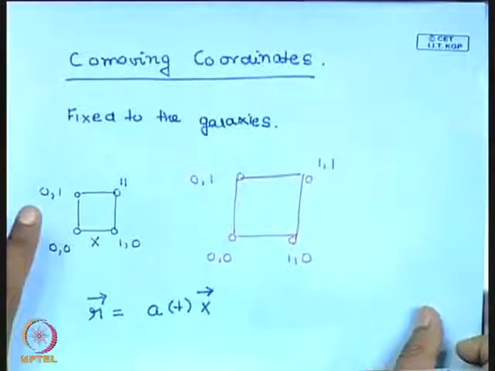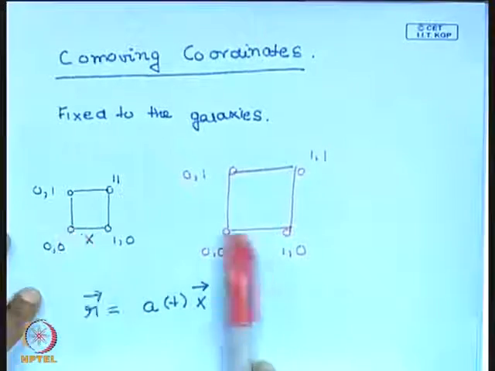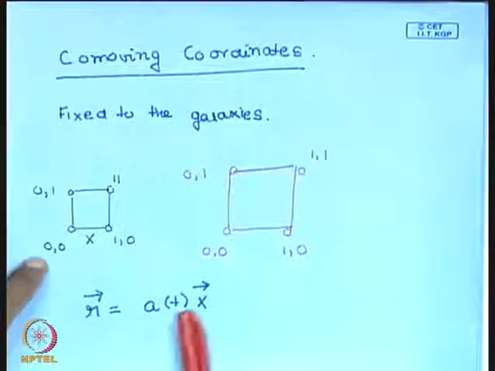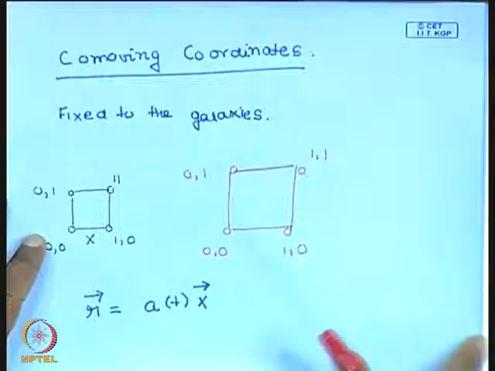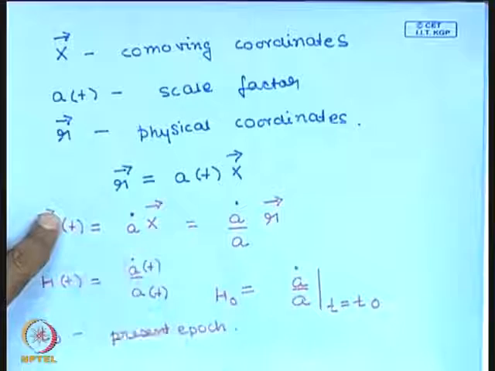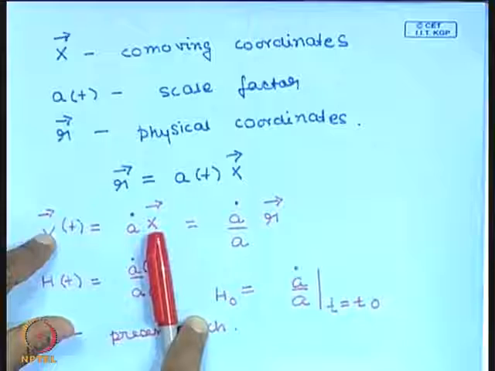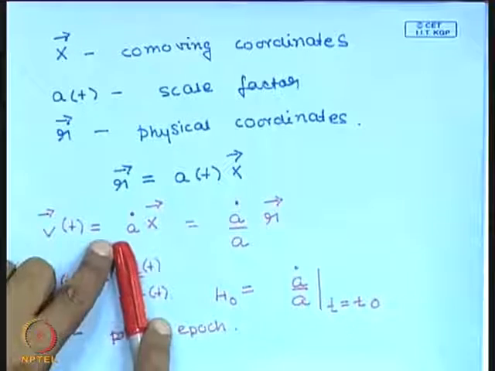I had told you in the last class that we are led to a model where the entire universe is filled with galaxies and they are all moving away from one another. So now we go over to a coordinate system which is also expanding with the galaxies, which is fixed to the galaxies, and the fact that the separation between the galaxies is increasing is gone into this function called the scale factor. Now we look at the velocity in terms of this model. The co-moving coordinate of each galaxy does not change as the universe expands, as the galaxies move away from one another. All that changes is the scale factor.